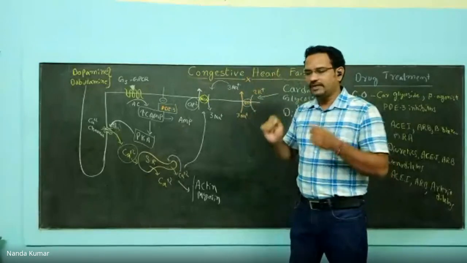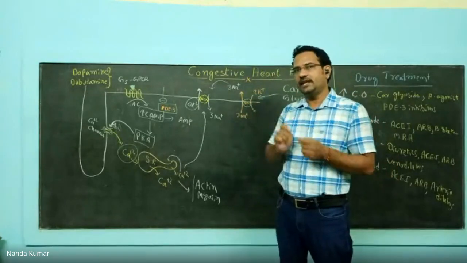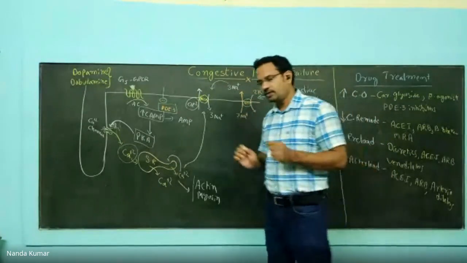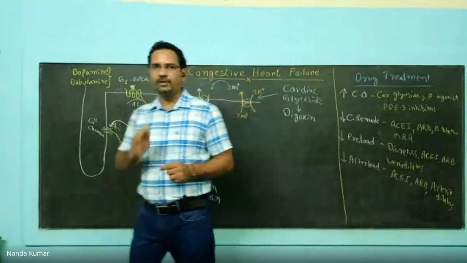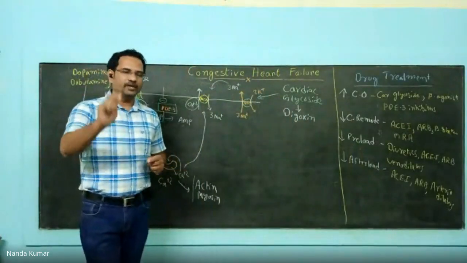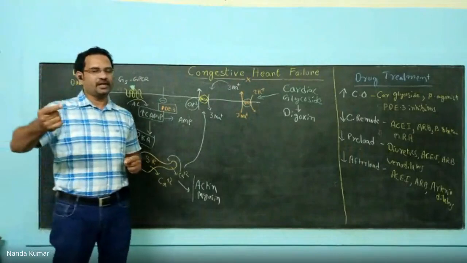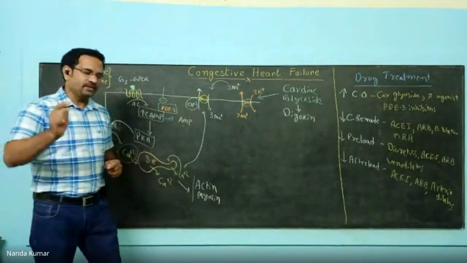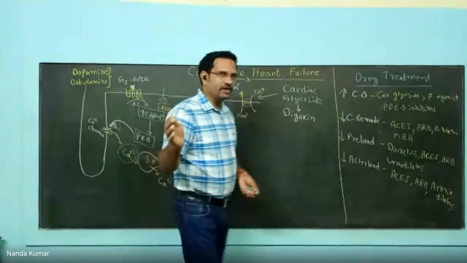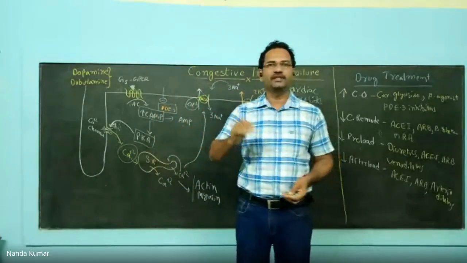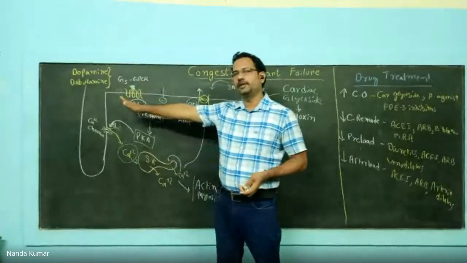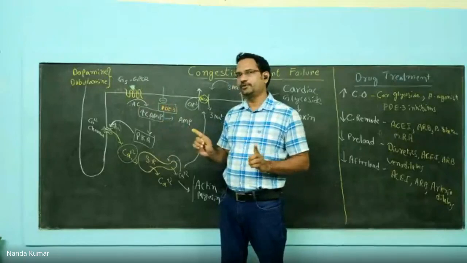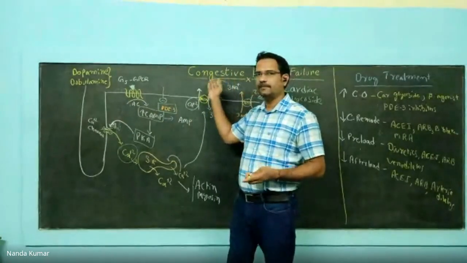The only condition is when systolic blood pressure is less than 85 mm of Hg. What is the normal value? It is 120. Normal blood pressure is 120 by 80. 120 indicates systolic blood pressure, 80 indicates diastolic blood pressure. When the systolic blood pressure, instead of 120, is less than 85 mm of Hg, then only dopamine and dobutamine are used. Otherwise, they should not be used because they further aggravate the condition.